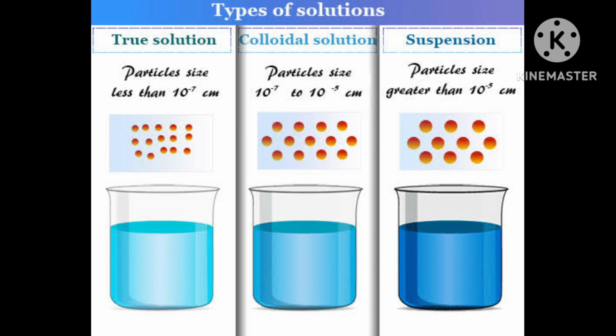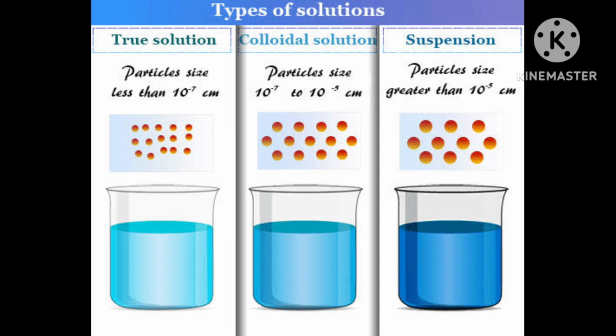This method is applied generally to convert a freshly prepared precipitate into a colloidal sol. During peptization, now you listen what happens actually. During peptization, the precipitate will adsorb one of the ions of the electrolyte on its surface.